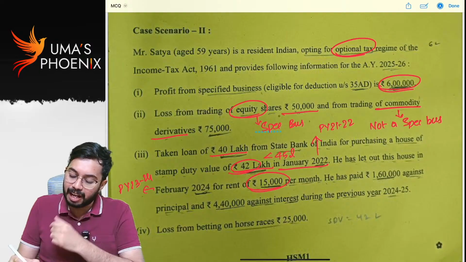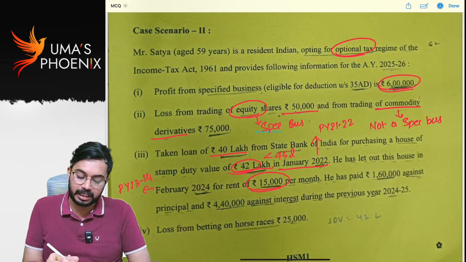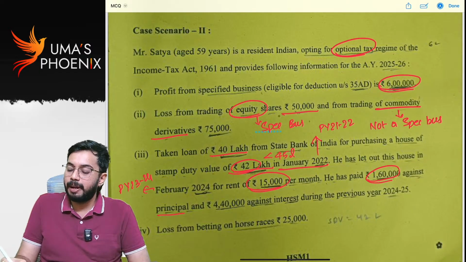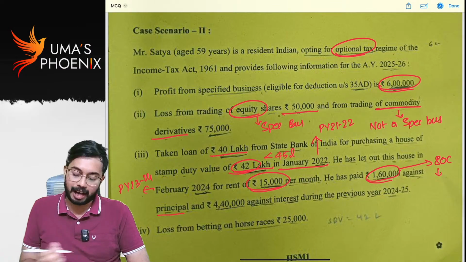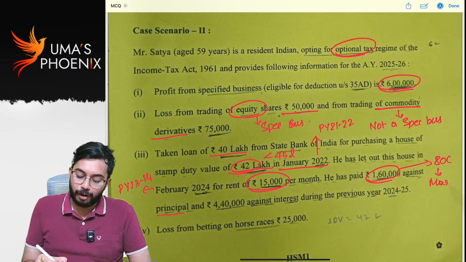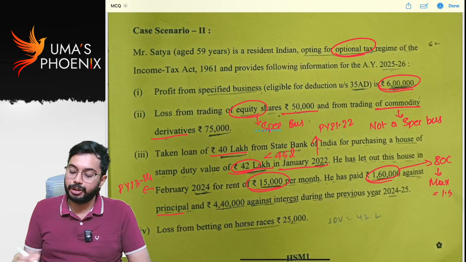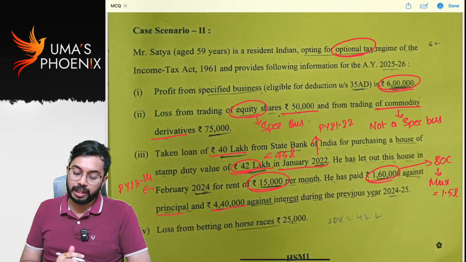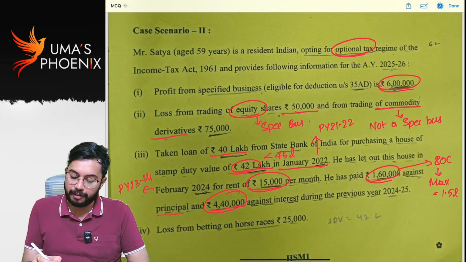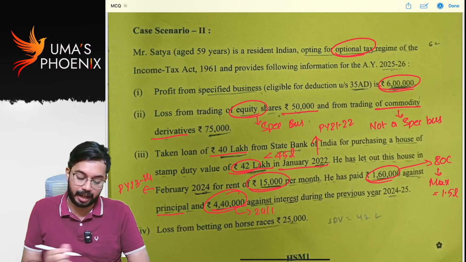He has paid 1,60,000 against principal. This is eligible for deduction under section 80C, but maximum deduction allowed is equal to 1.5 lakh. Correct? And 4,40,000 against interest during previous year 24-25. So this is eligible for deduction under section 24B and also eligible for deduction under section 80EA.